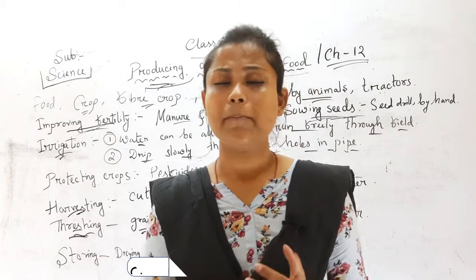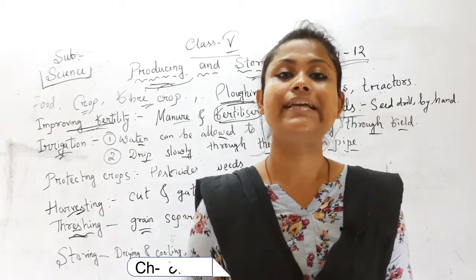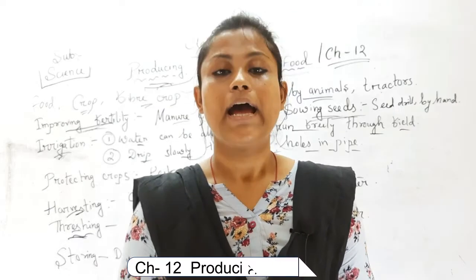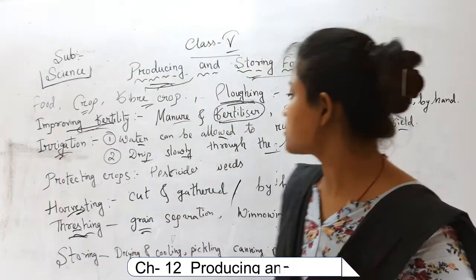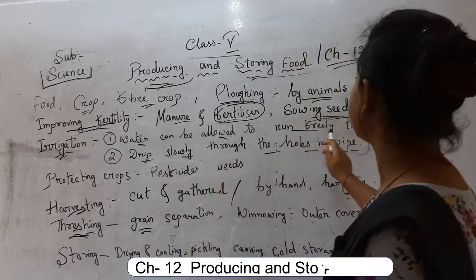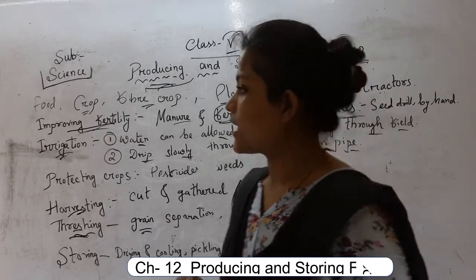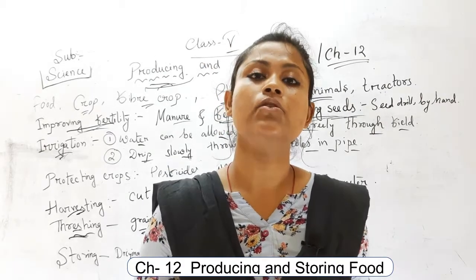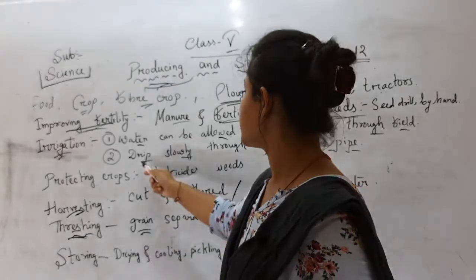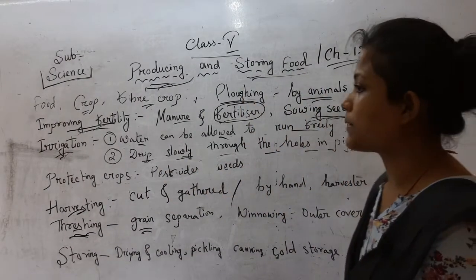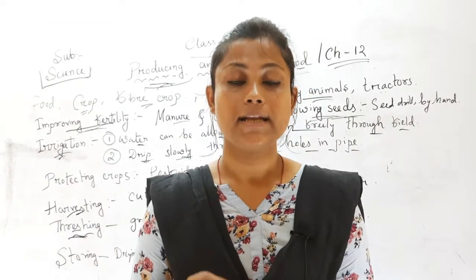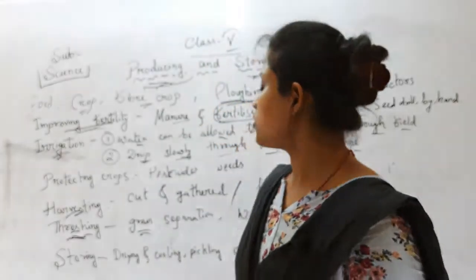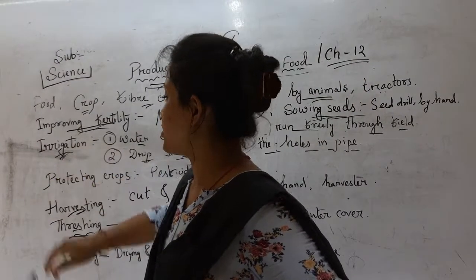There are so many processes with the help of which we can irrigate the land, but in your textbook there are two processes, so we will discuss only two. The first one is water can be allowed to run freely through the field, that means they are putting the water in the whole field. The second is to drip slowly through holes in pipes. That means they are putting holes in a pipe, and in this way they are watering the crops. So these are the 2 points for irrigation in our textbook.